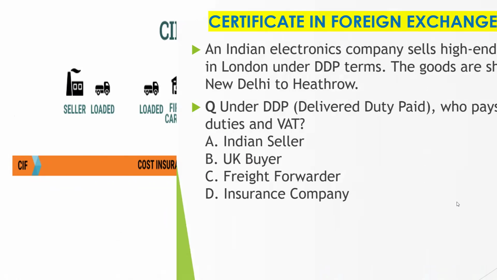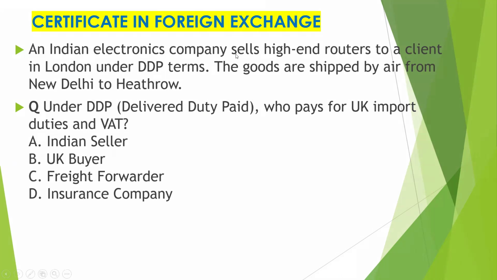Okay, let's see the next question. An Indian electronic company sells high-end routers to a client in London under DDP terms. The goods are shipped by air from New Delhi to Heathrow. Under DDP, delivered duty paid, who pays for UK import duty and VAT? Indian seller, UK buyer, freight forwarder, insurance company. So you have to tell who will pay the duty amount.